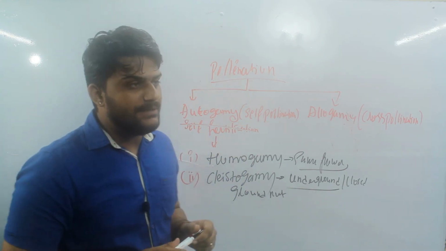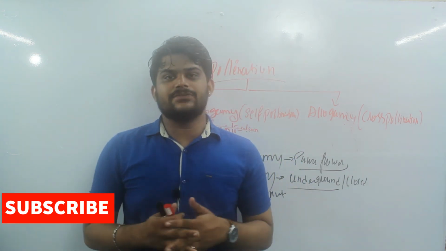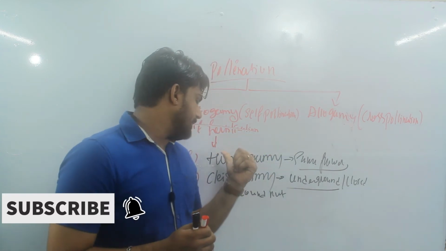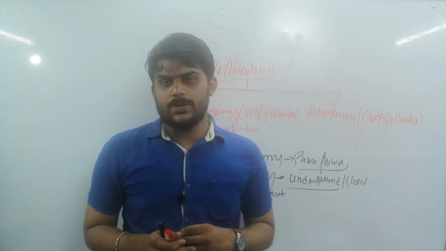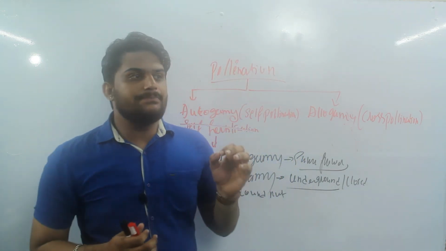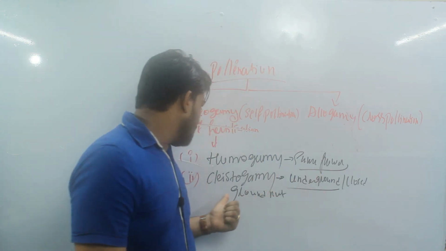And a question can be asked for you people: what are clistogamous flowers? The flowers which are closed and which undergo the pollination process known as clistogamy, that you have to write. Okay, so what is the major advantage of clistogamy?